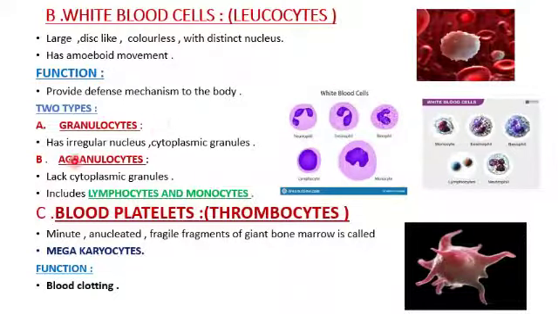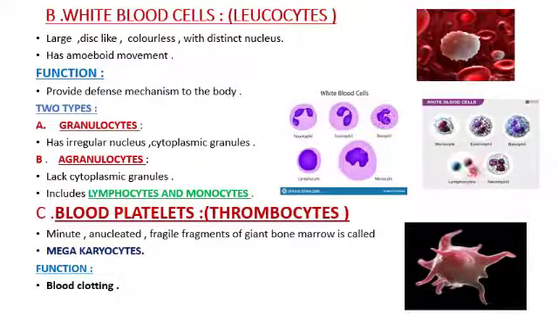White blood cells are divided into two types, granulocytes and agranulocytes. Granulocytes have granules in the cytoplasm and an irregularly shaped nucleus. You can see granulocytes here: neutrophil, eosinophil and basophil come under granulocytes. Agranulocytes don't have granules, that's why they are called agranulocytes. They include lymphocytes and monocytes.